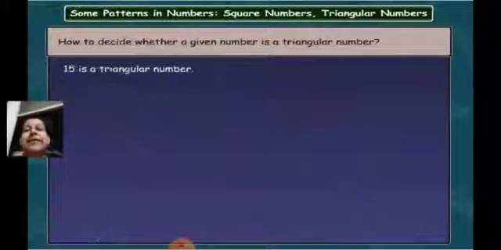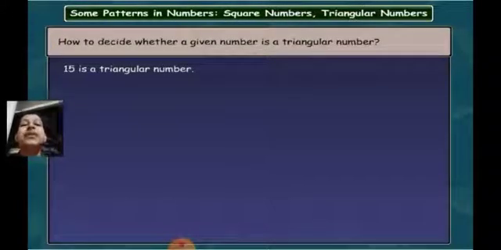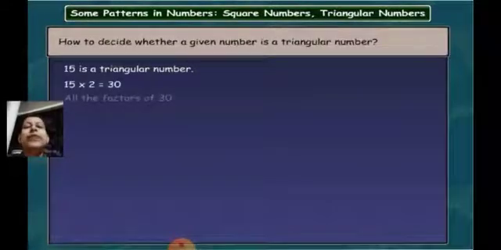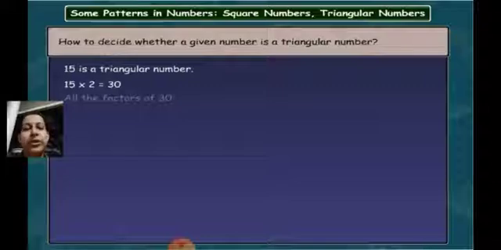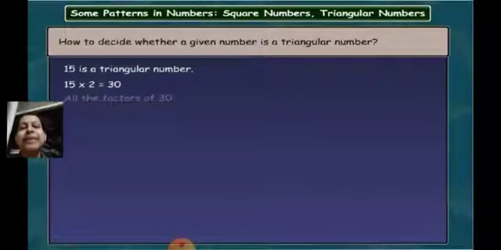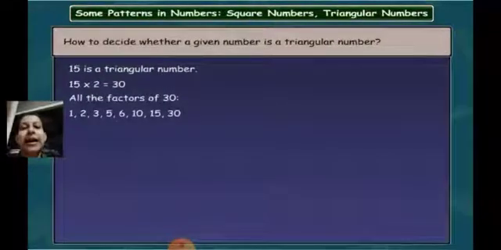Next, we'll take another example. We'll find out whether 15 is a triangular number or not. Let's proceed with the steps. First, multiply 15 with 2. What is the answer? You're getting 30. Now, second step is to find out the factors of 30. The factors of 30 are 1, 2, 3, 5, 6, 10, 15, 30.